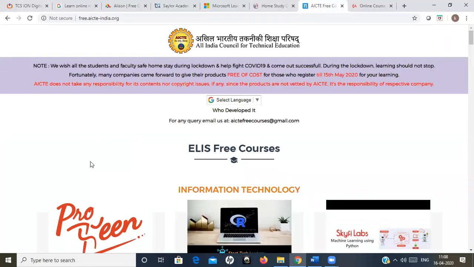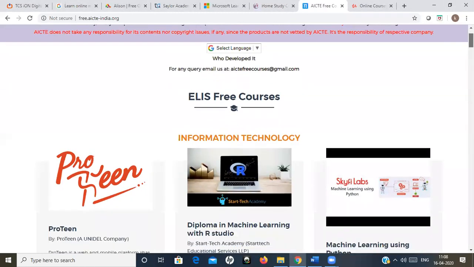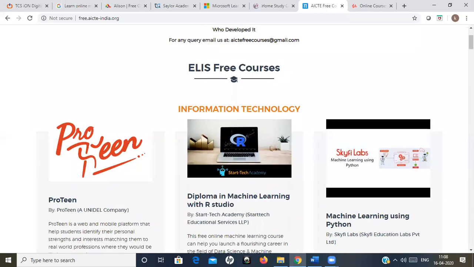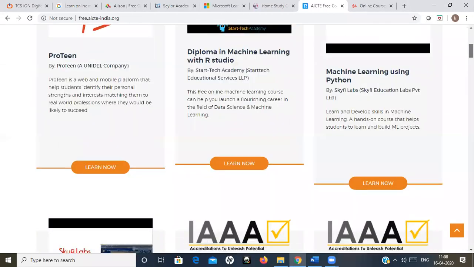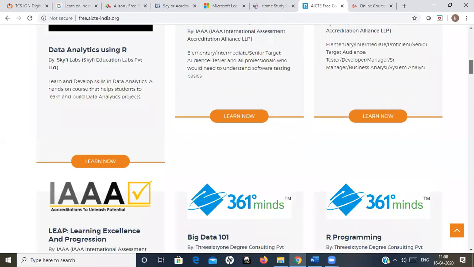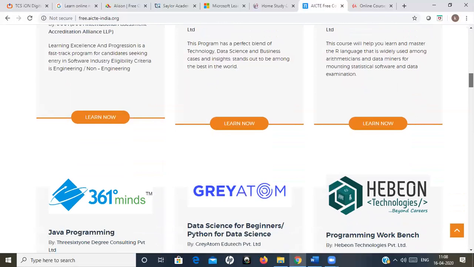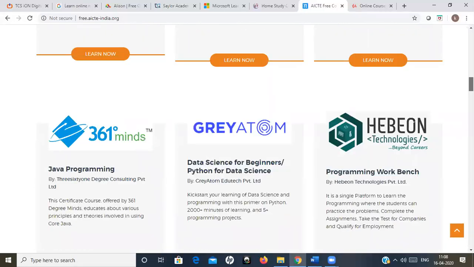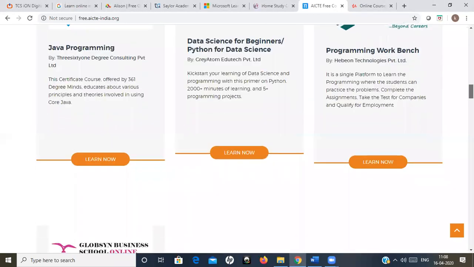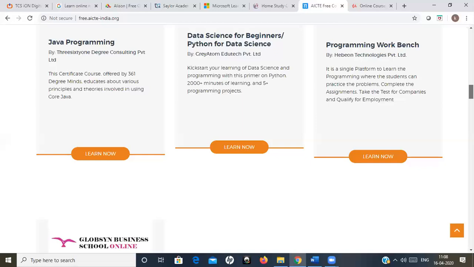So you can see over there. There are a lot of courses which are free, which are provided by different providers. All the courses are free. Some courses have live sessions also. For these courses also, the videos will be present over there, and you can see all those videos and use them to learn whatever you want to learn.